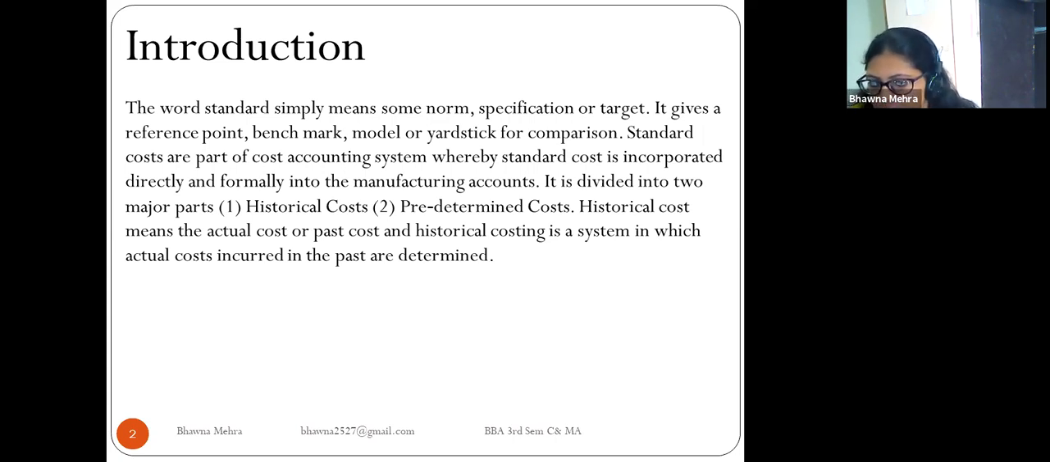Historical cost means the actual cost or the past cost, and historical costing is a system in which actual costs incurred in the past are determined. So in standard costing, we set some norms, specifications, or targets, and it gives a reference point, benchmark, model, and yardstick for comparison of the past cost accounting with the present cost accounting system. So it is divided into two major parts: historical cost and predetermined cost.